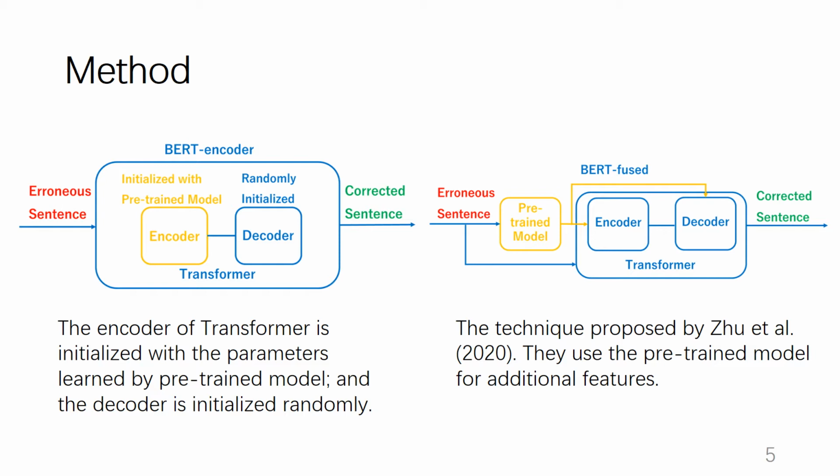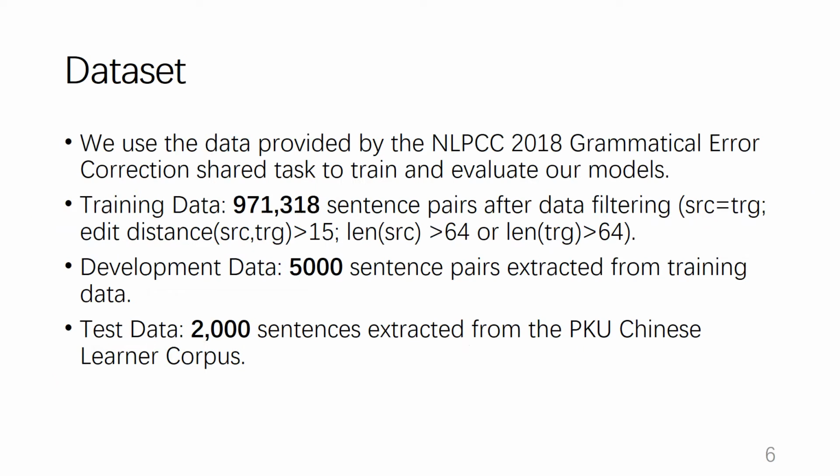This is the technique proposed by Zhu et al. In their method, input sentences are fed into the pre-trained model, and representations from the last layer of the pre-trained model are acquired first. Then, the representations interact with the encoder and decoder by using an attention mechanism.